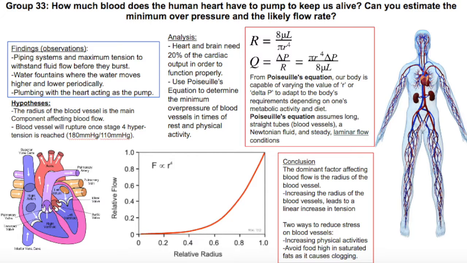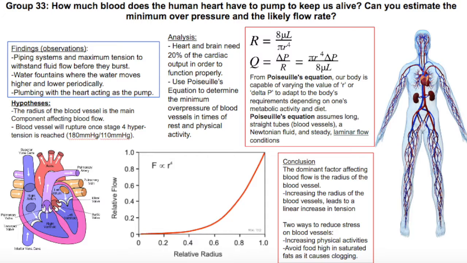From our knowledge of fluid mechanics, we know that flow rate is determined in terms of the pressure difference or pressure gradient between upstream and downstream, which in this case is a result of our heart beating, and the resistance to flow. By substituting our resistance equation into our flow rate equation, we come up with this relationship.